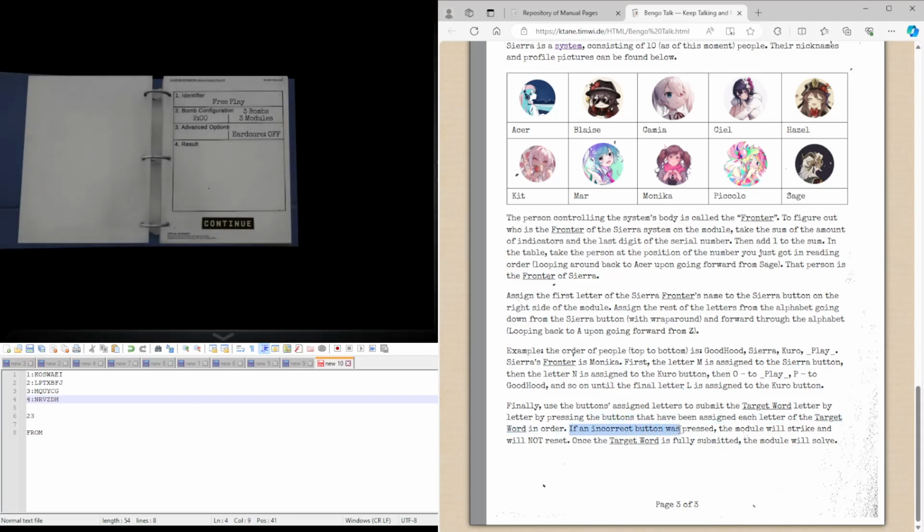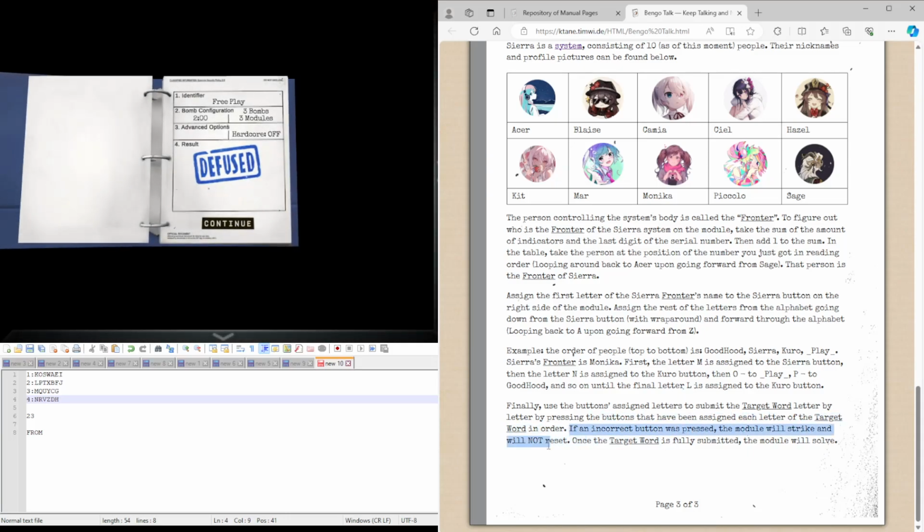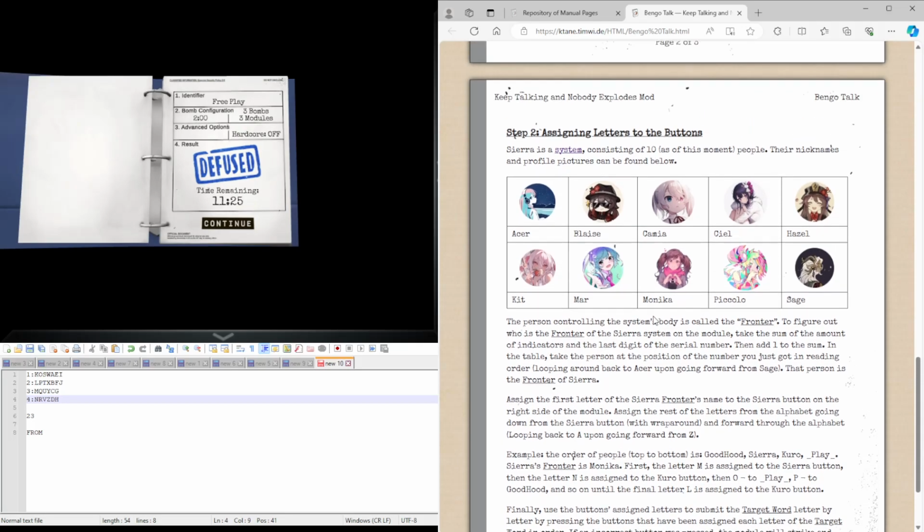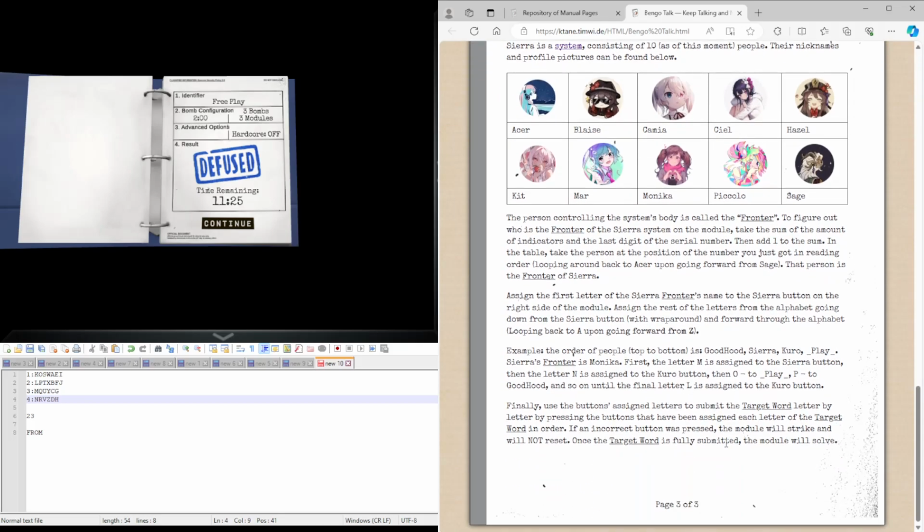Note that if an incorrect button was pressed, the module will strike and will not reset. Will not reset implies that nothing will change about it. And I think that also means that input won't be reset either. You just carry on from where you were.